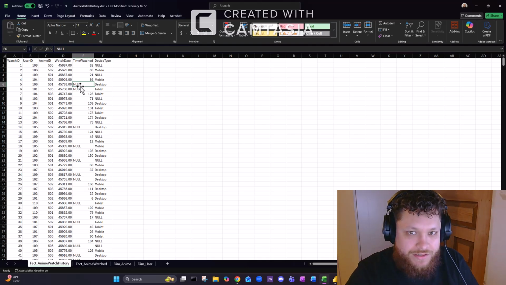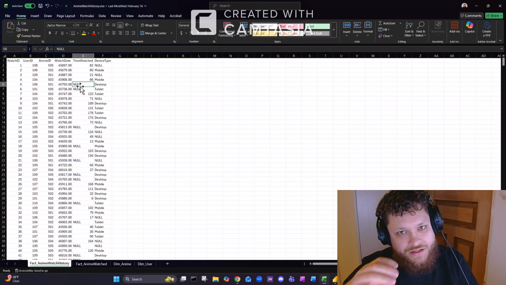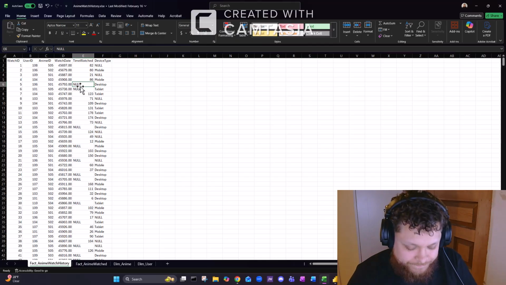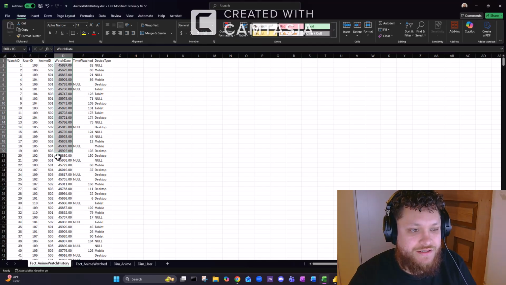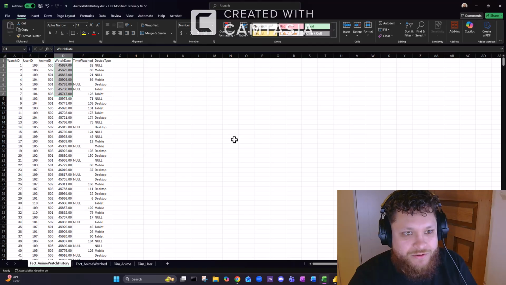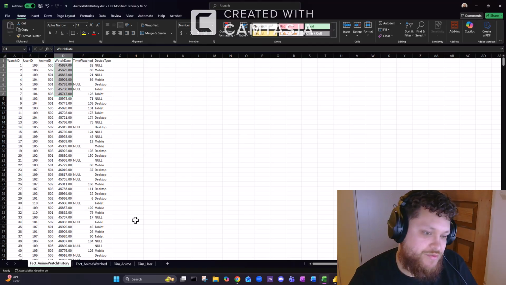That way, when we were doing the analytics, it would recognize null as a blank value. I also changed the format of this date in Power Query, because as you can see, right now it's just a number. So I turned it into a date so it'd be usable for the analytics.